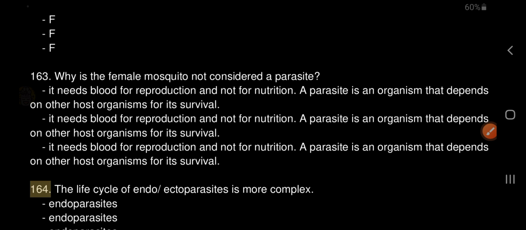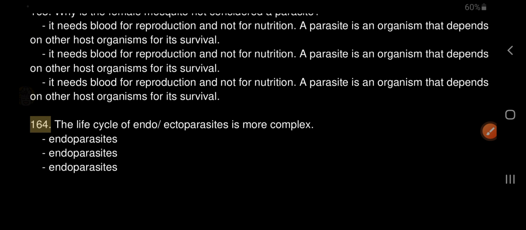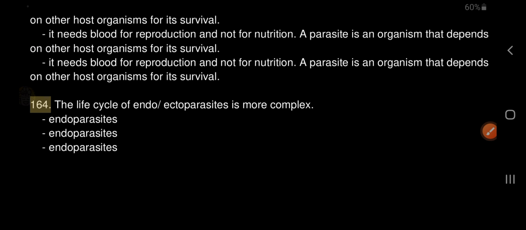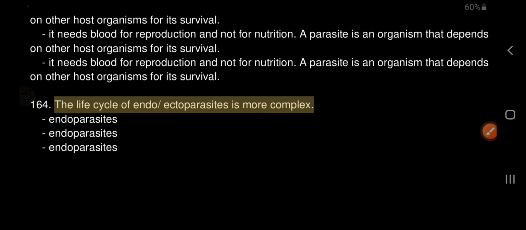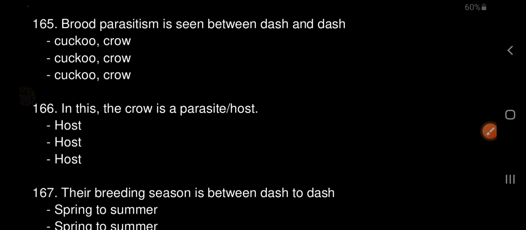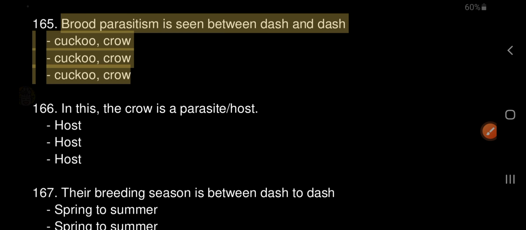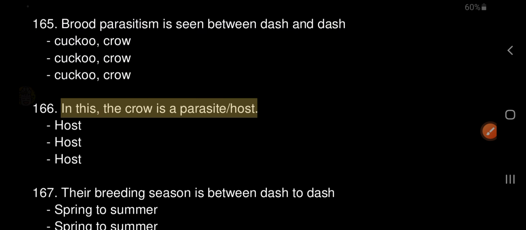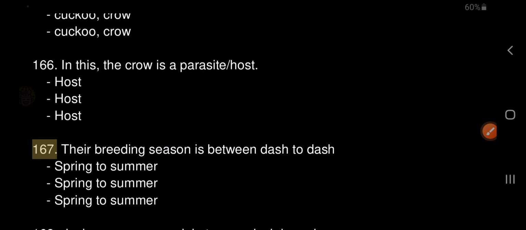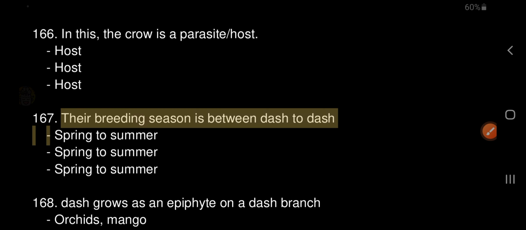164. The life cycle of endoparasites is more complex than that of ectoparasites. 165. Brood parasitism is seen between cuckoo and crow. 166. In this, the crow is the host. 167. Their breeding season is from spring to summer.